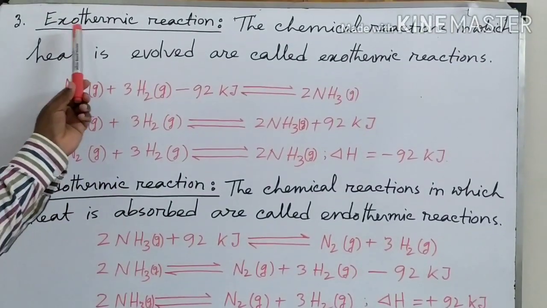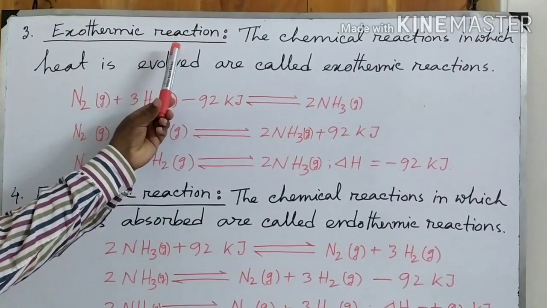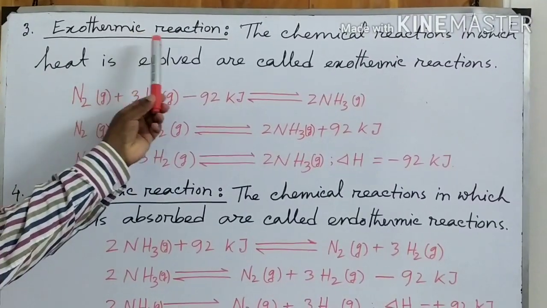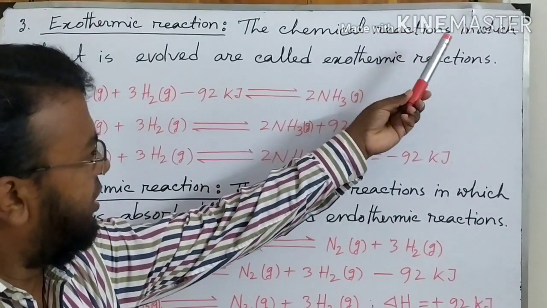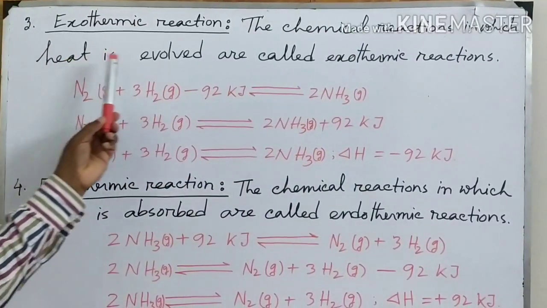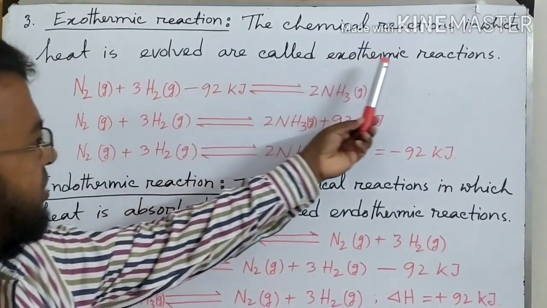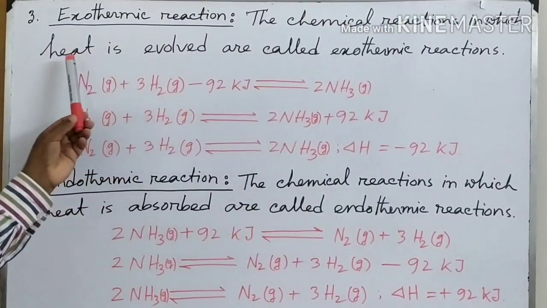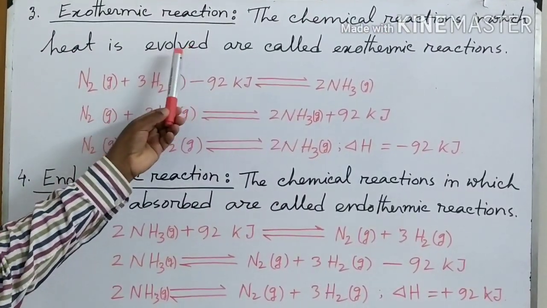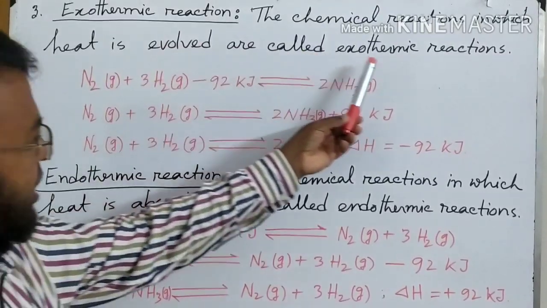Okay, now number 3, exothermic reaction. All of you see the board. I have written the definition. The chemical reactions in which heat is evolved are called exothermic reaction. The chemical reactions in which heat is evolved or heat is produced are called exothermic reaction.